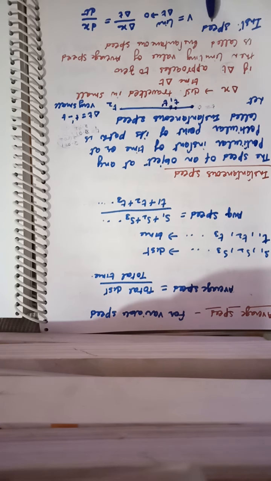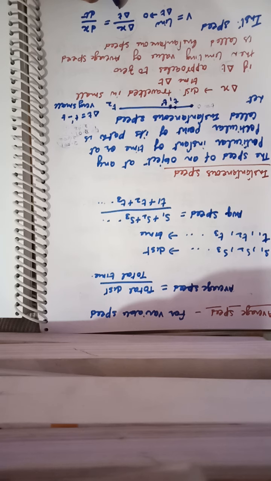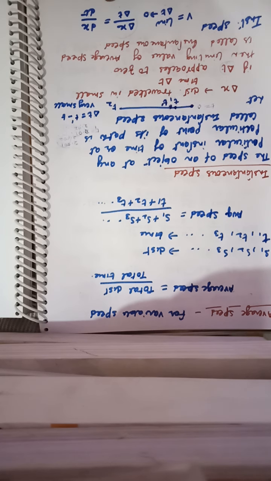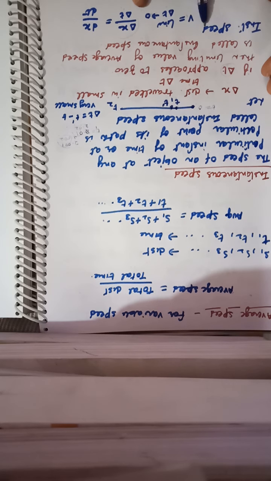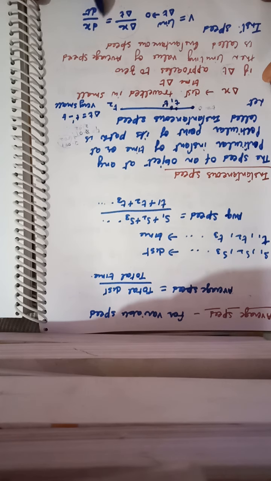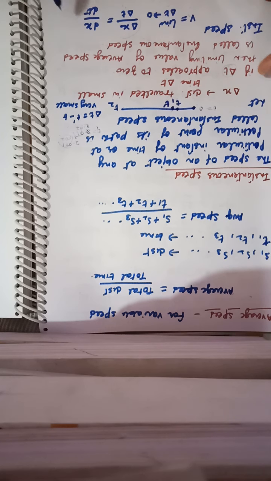Okay, so instantaneous speed v is equal to the limiting value of average speed delta x upon delta t, जबकि डेल्टा टी की वैल्यू 0 के आसपास हो, यानी टाइम इंटरवल इज वेरी वेरी स्मॉल. And the limiting value of the average speed is called the instantaneous speed, and generally it is denoted by differentiation, because you all know differentiation takes place for a very very small value.